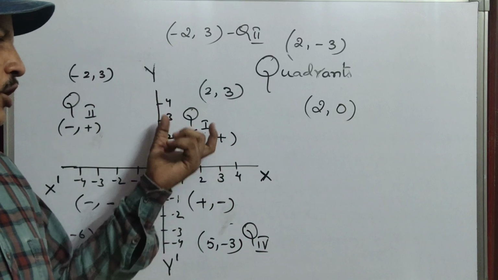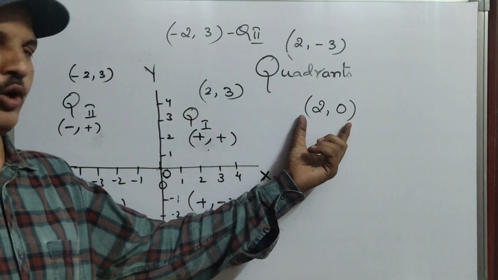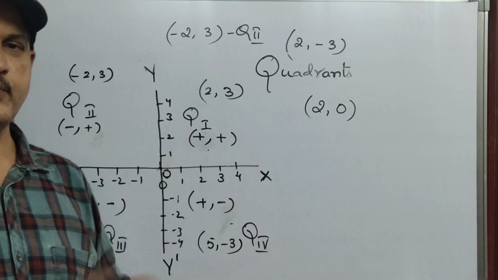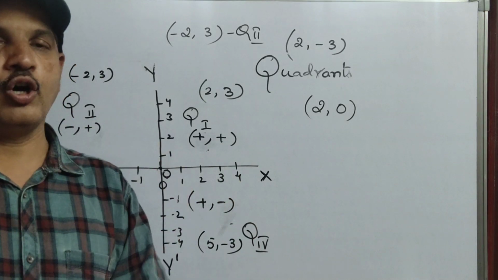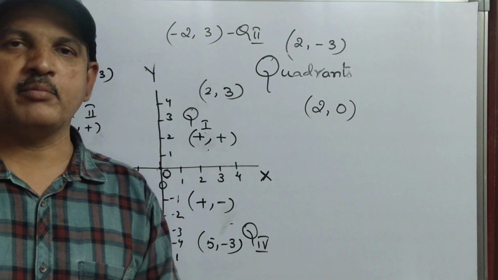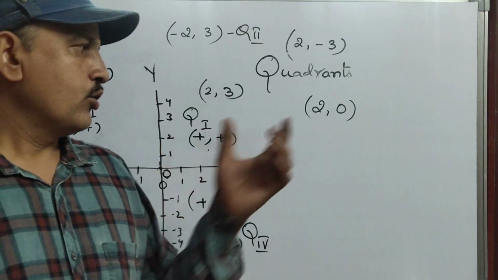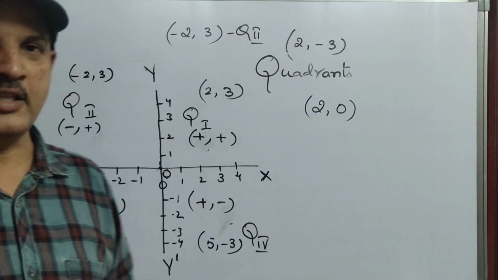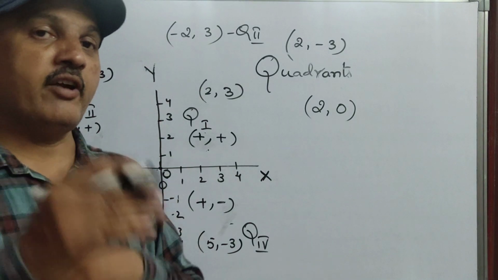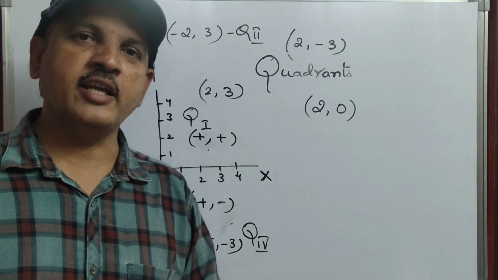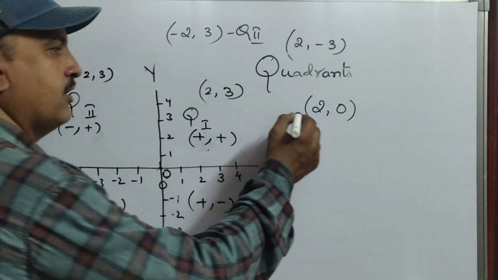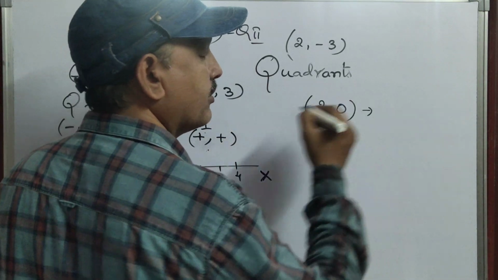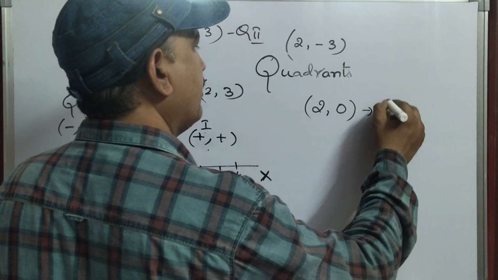Both are positive, so it belongs to quadrant 1. But don't write that in examination or in any answers. You don't write quadrant 1. You have to write something different, a different name. Can anyone say what that name is? You can write here (2, 0) lies on